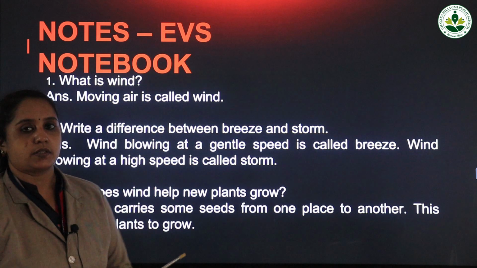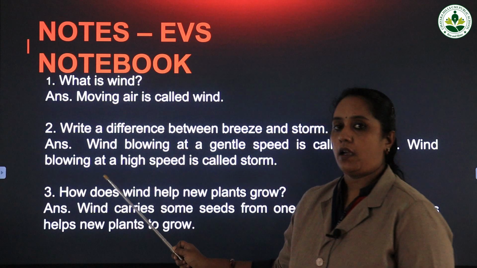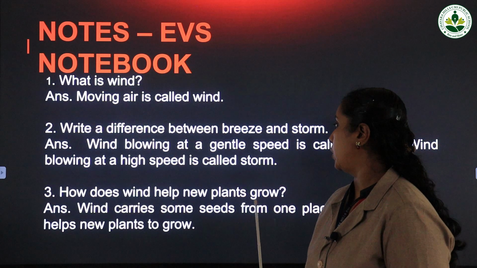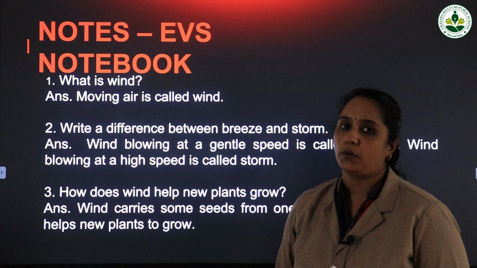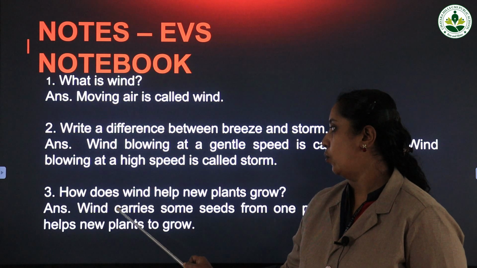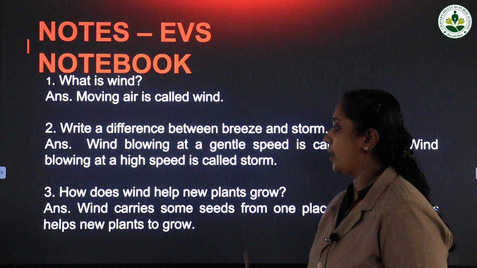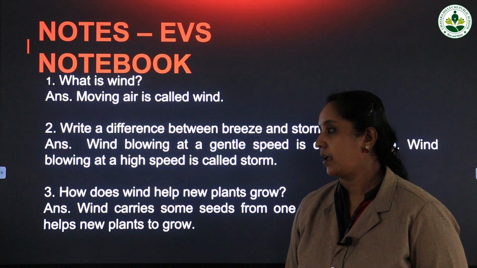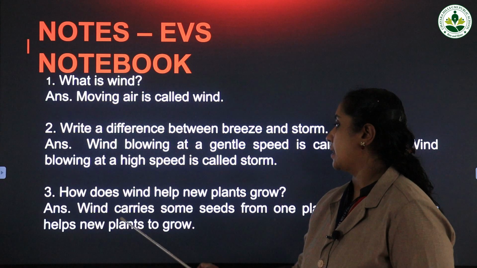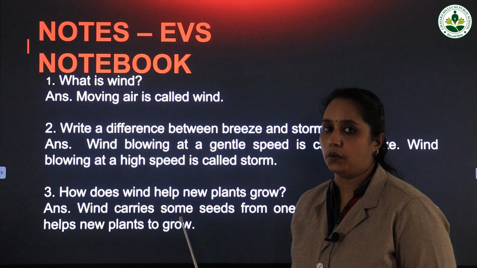Now the third question, how does wind help new plants grow? Answer is wind carries some seeds from one place to another. This helps new plants to grow.